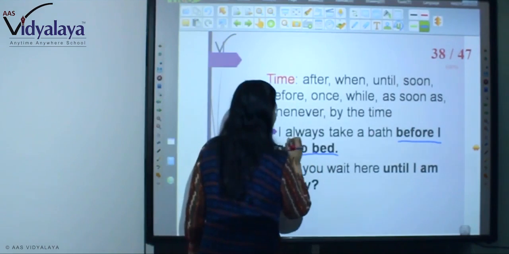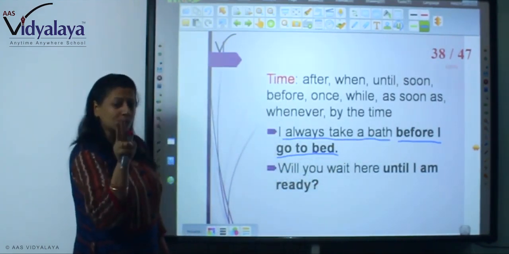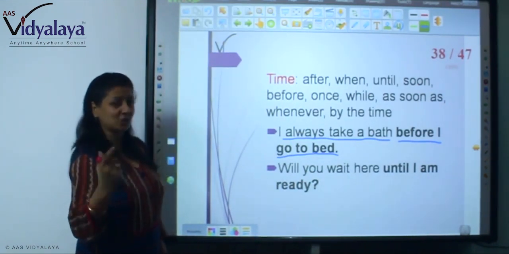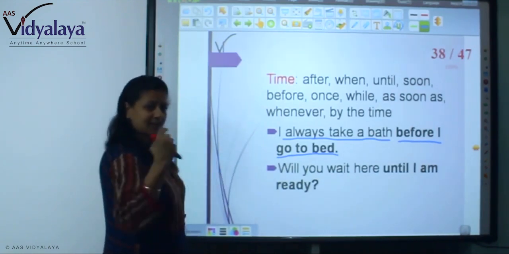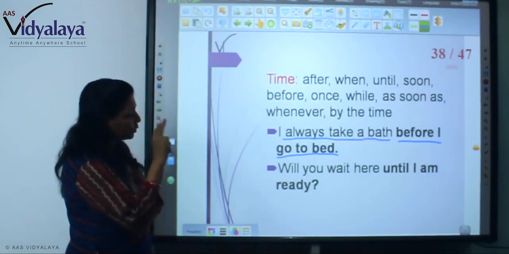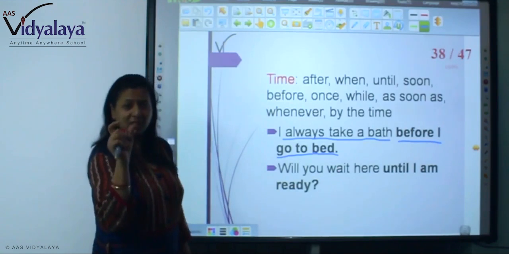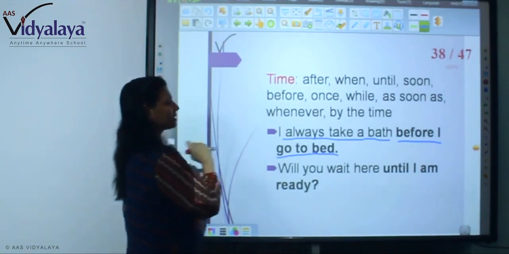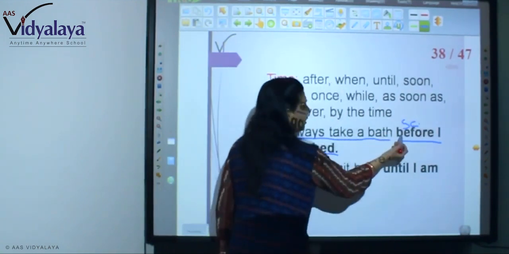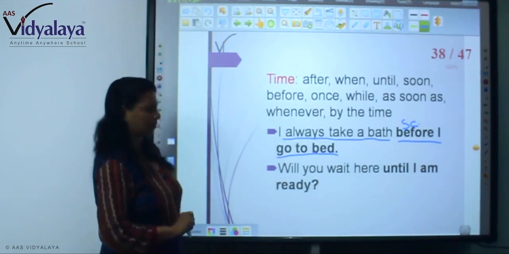And the next is I always take a bath. So two clauses are joined by before. So this is a subordinate conjunction. I go to bed is a separate one. I always take a bath is a separate one. And these two clauses are joined by before. And with before, I go to bed has become an adverb clause.